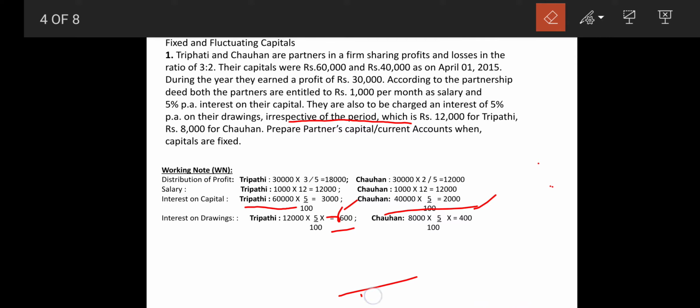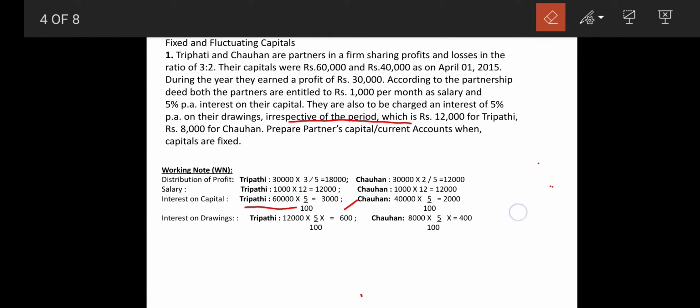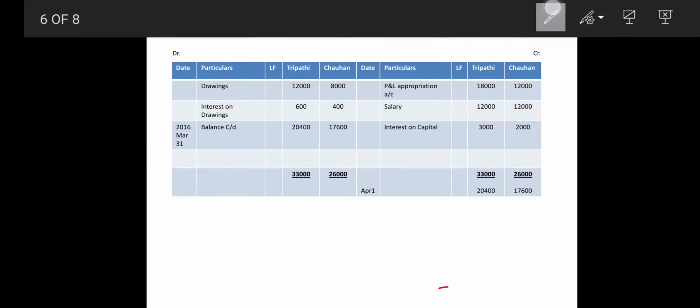And same way, irrespective of period, so we are going to take for the full year, that is 12,000 multiplied by 5 upon 100, and same way 8,000 multiplied by 5 upon 100. So that gives you 600 and 400 respectively. Now transfer that to the debit side of the partners' current account, that is interest on drawings 600 and 400 respectively. This way that ends the sum.